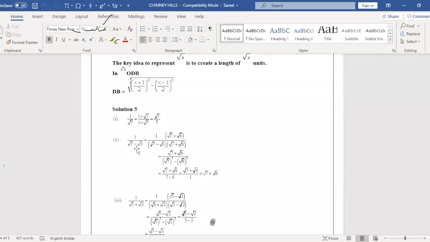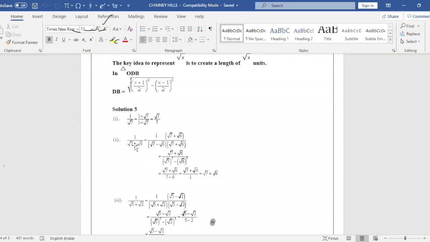Second one, the rationalizing factor of 1 by root 7 minus root 6. When the denominator has a negative sign, the rationalizing factor will be positive. When the denominator is positive, as in the third sum, the rationalizing factor will be negative. It is vice versa.